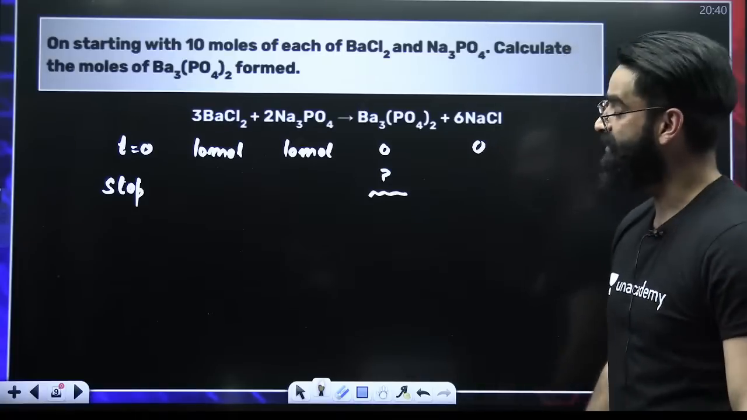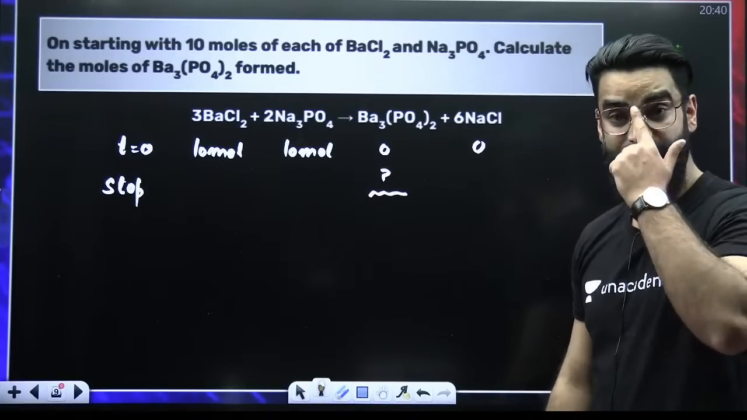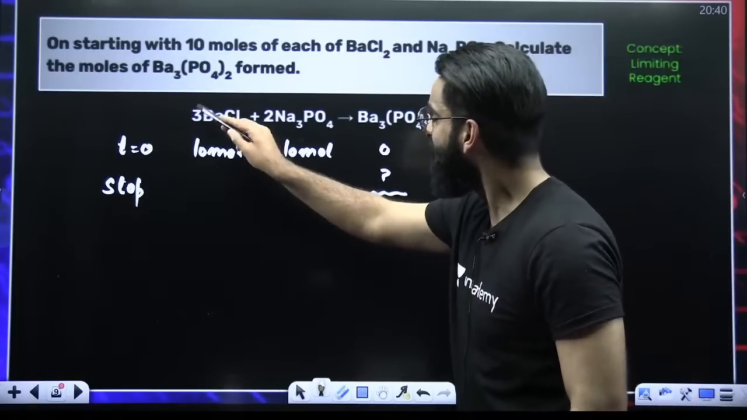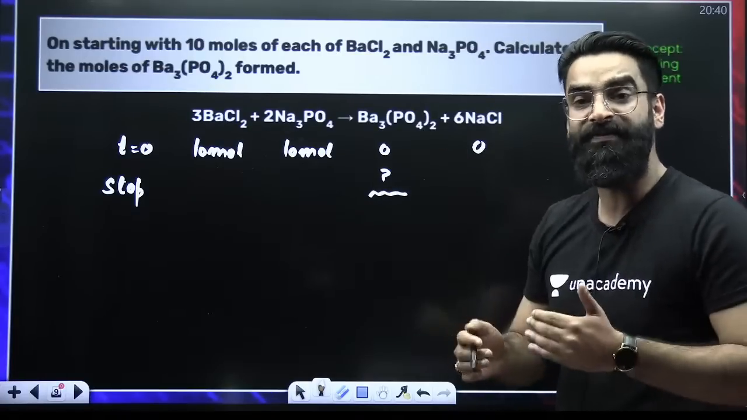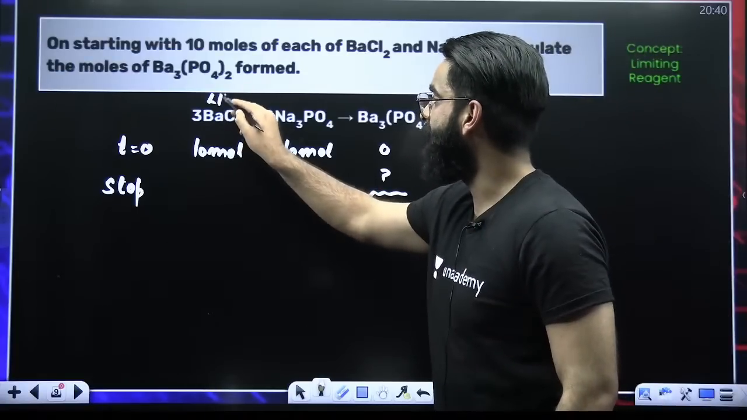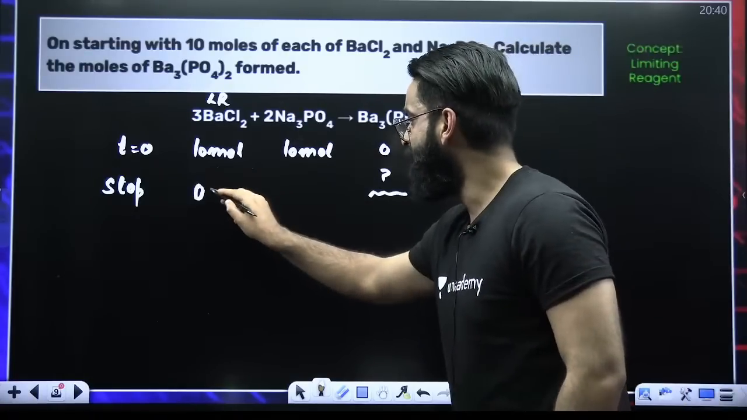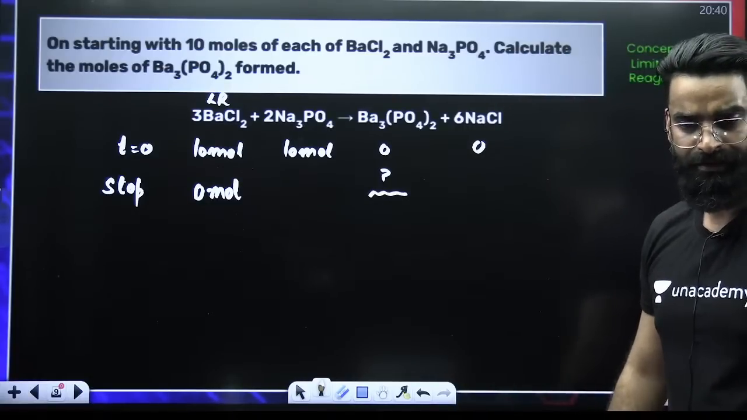How exactly? First of all, amounts of all the reactants are given. So which concept? Limiting reagent concept. What is my first step? Identify the limiting reagent. So 10 by 3, 10 by 2. 10 by 3 is 3.33. 10 by 2 is 5. Which one is getting the lesser value? BaCl2. So that's my limiting. If BaCl2 is limiting, I'll be left with 0 moles of BaCl2 at the end, right?